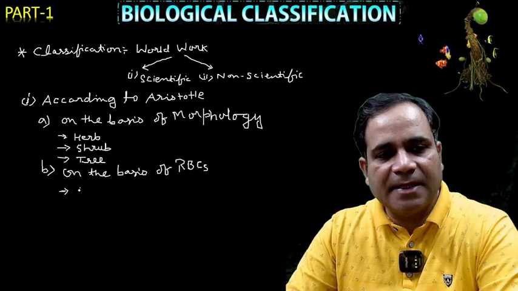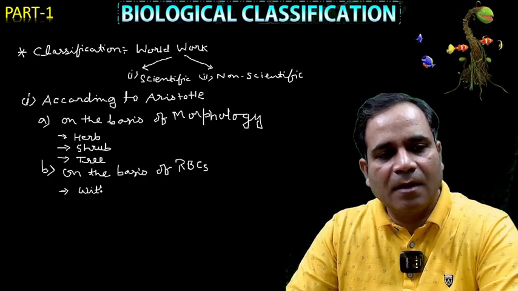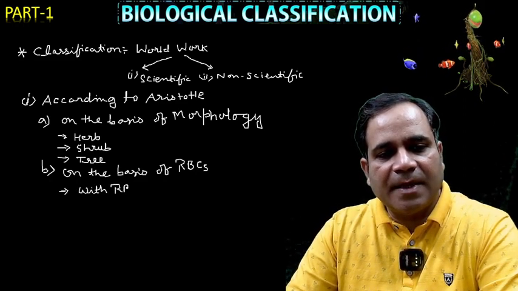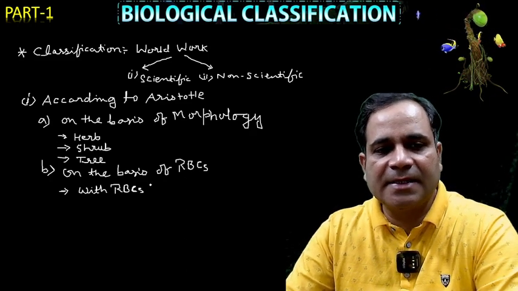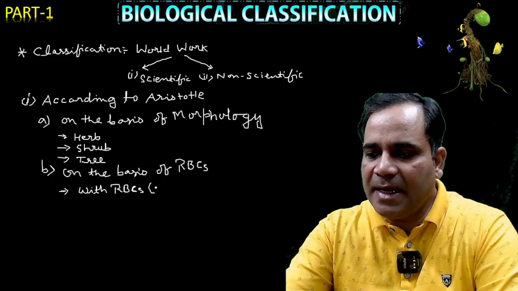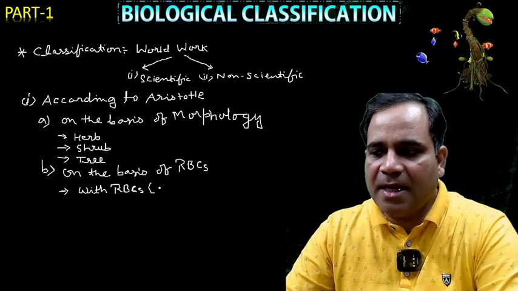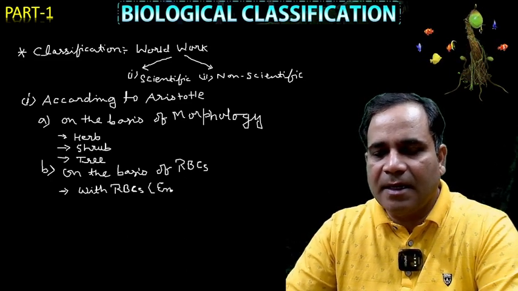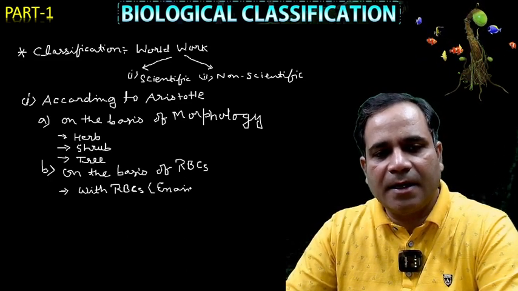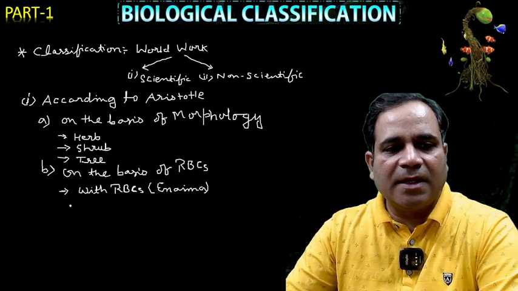With RBC, if anyone has red blood cells, then it is called Enaima. What I'm writing here, dear, is Enaima. So that is with RBC.